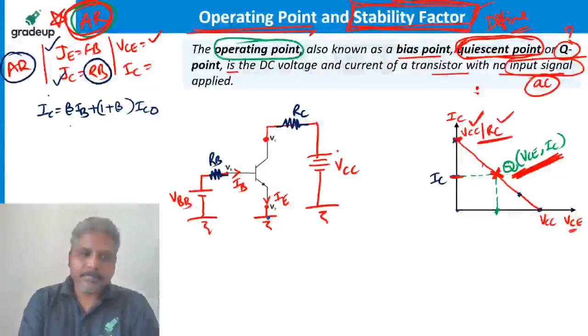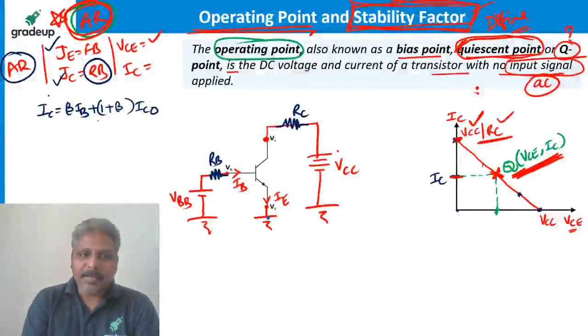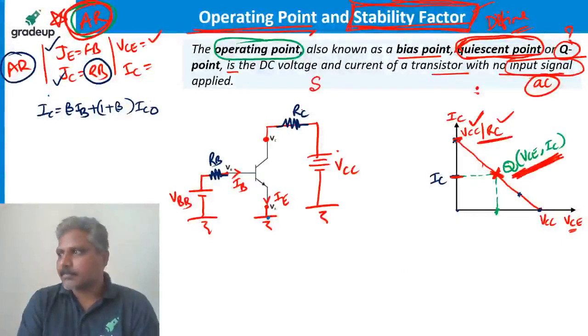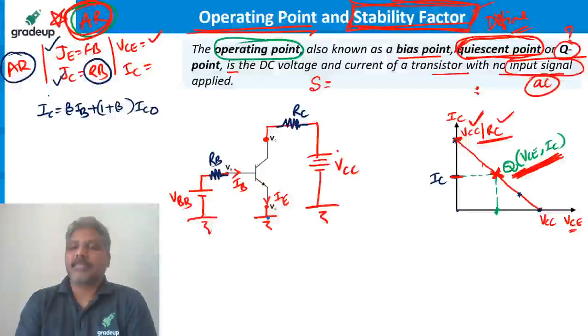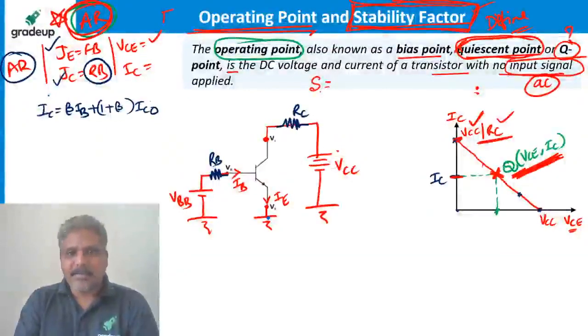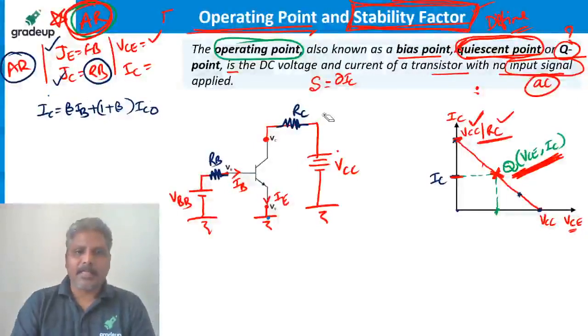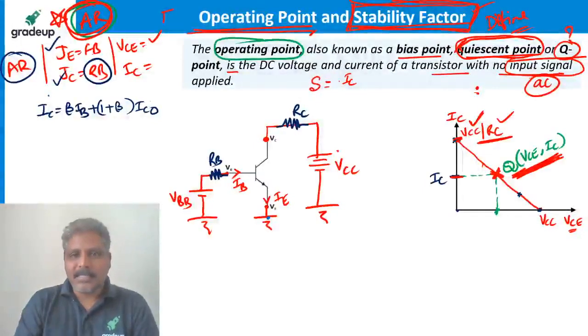Now this is the equation: IC equal to beta times IB plus 1 plus beta times IC naught, right? What is stability factor? Let me define it. Stability factor is denoted with capital S, like ripple factor is denoted with gamma and efficiency is denoted with eta. This is defined as dou IC by, or let's call it as D, why call it dou? Let's call it DIC by DIC0, which is called the stability factor.